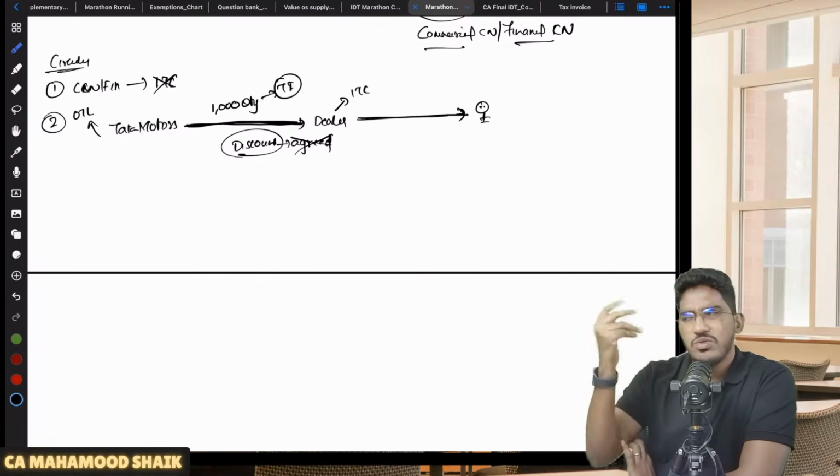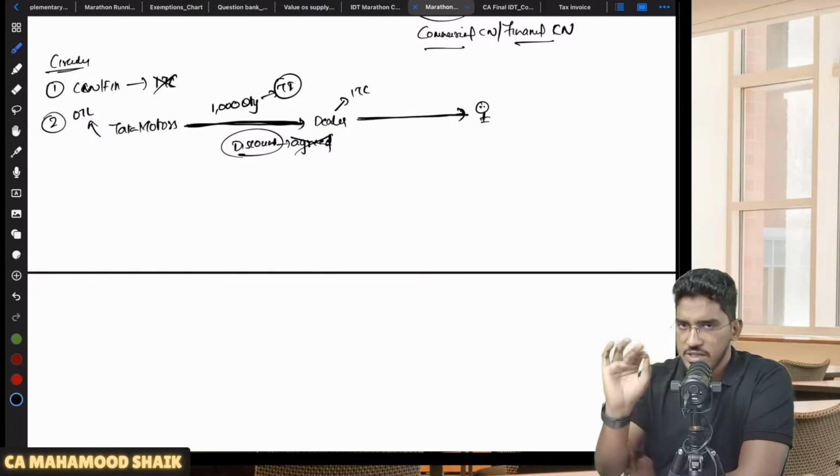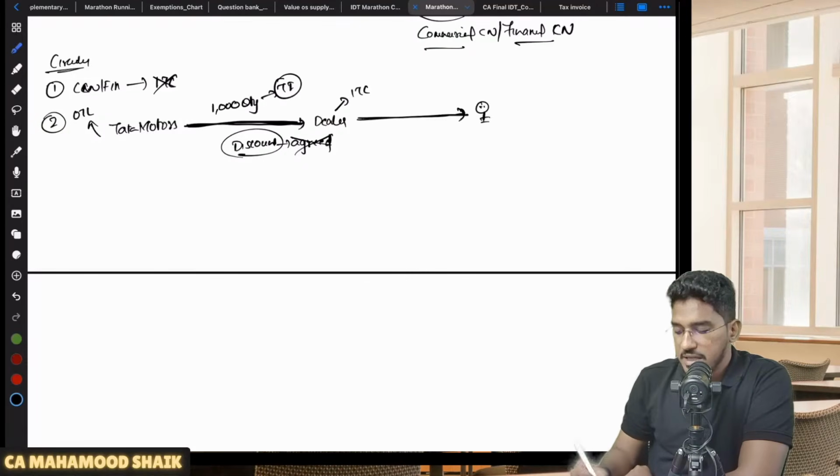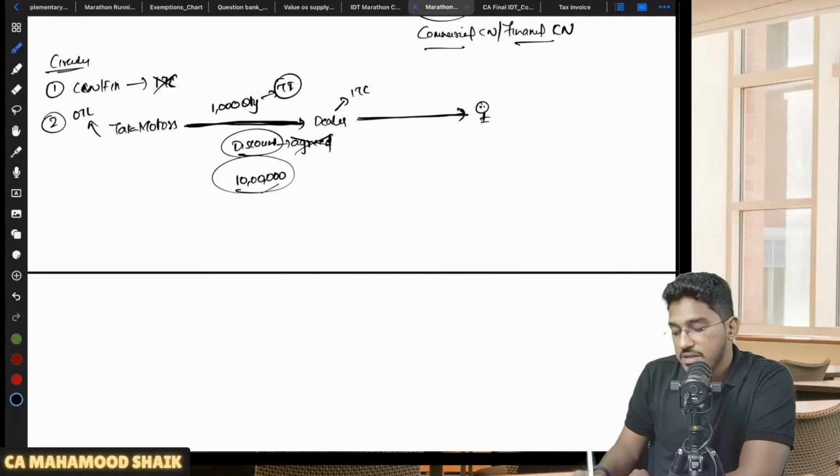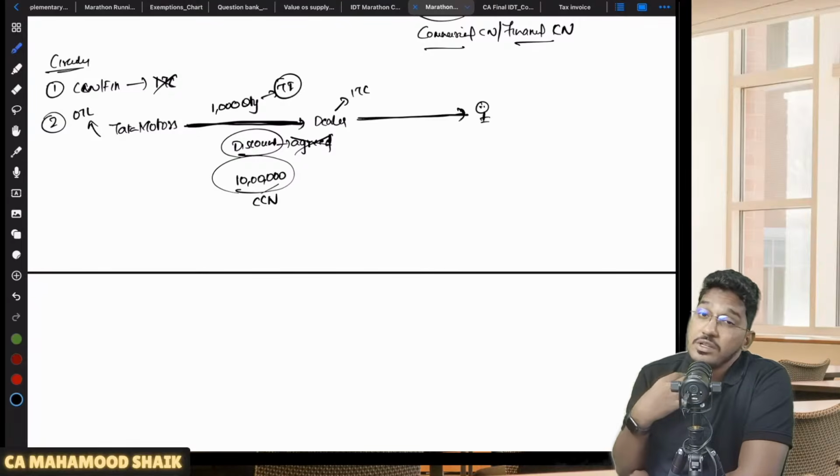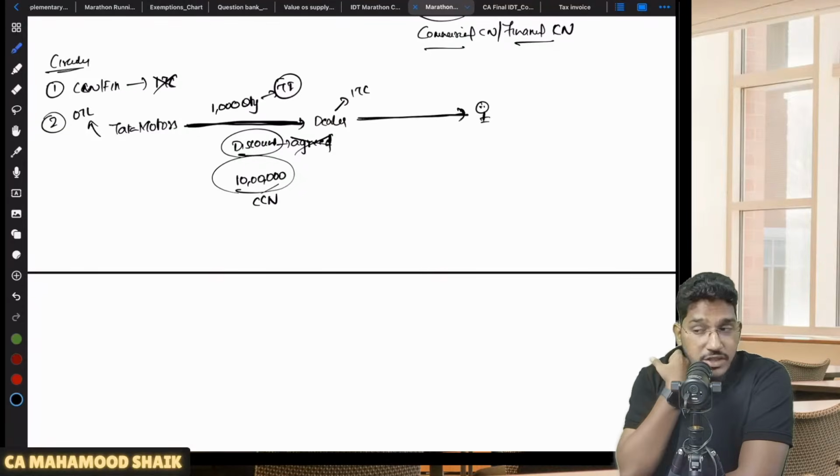I will give you discount. You clear your stock. I will give you discount. So let us say, for example, he gave some discount amounting to 10 lakh rupees. For this, he will give a commercial credit note. Sir, why a commercial credit note? Why not a credit note under the GST Act?